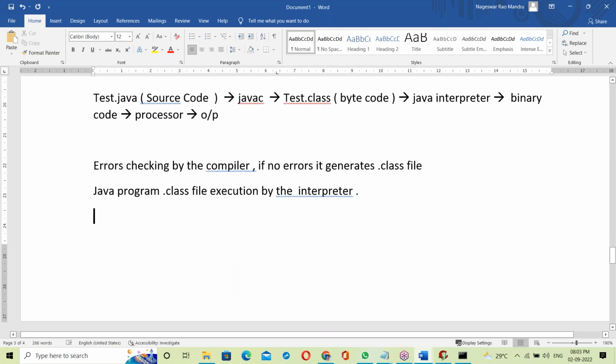Now tell me, Java depends on what? Is it compiler based or interpreter based? Come to some conclusion here.